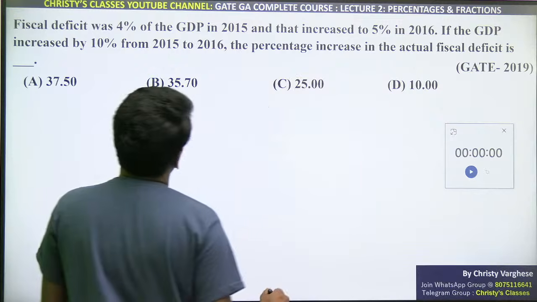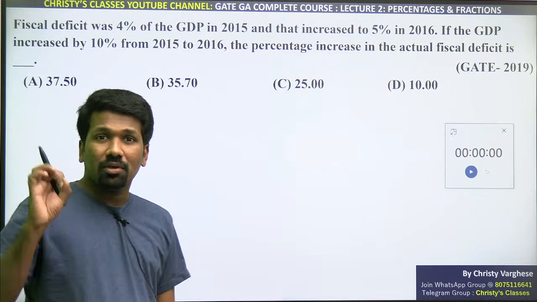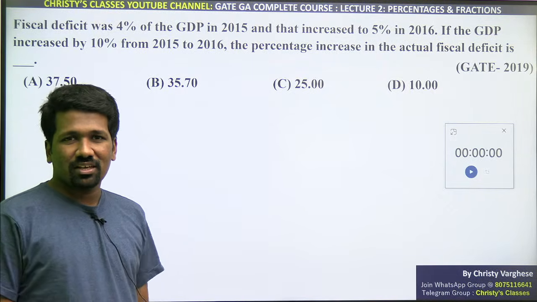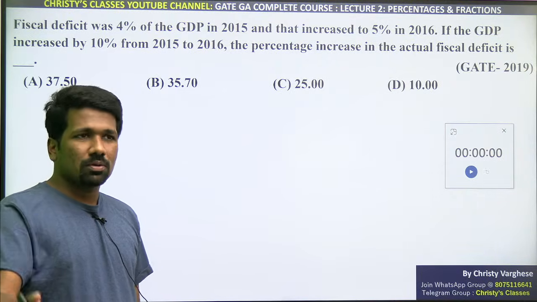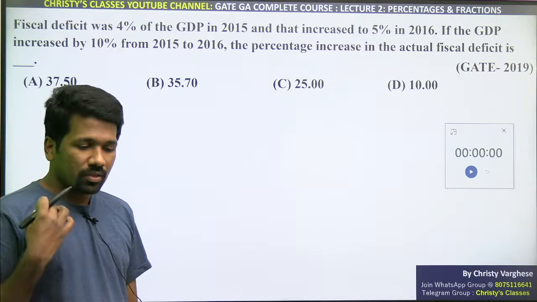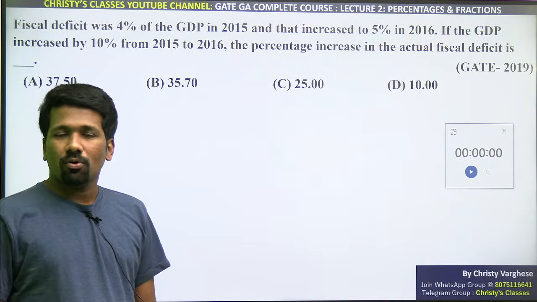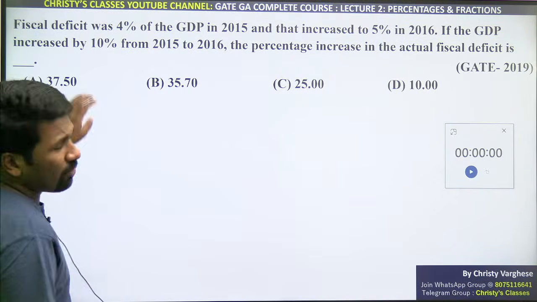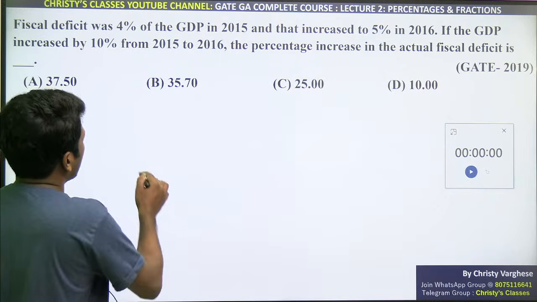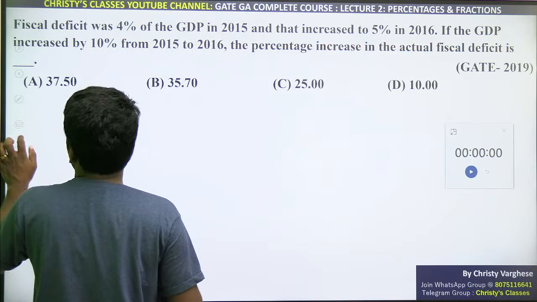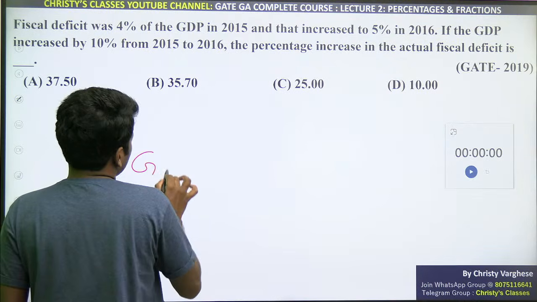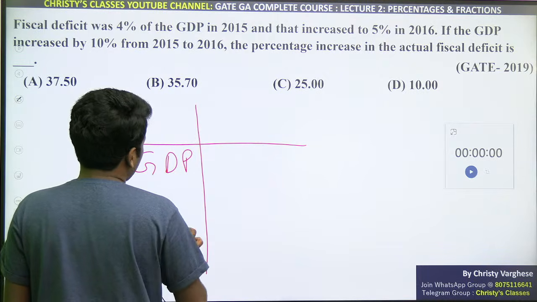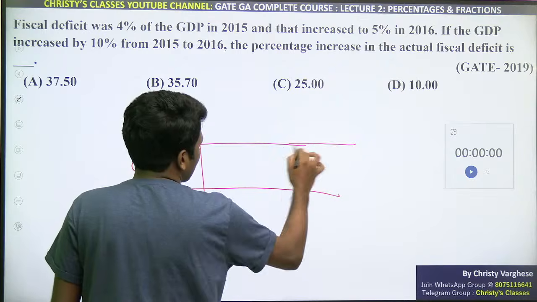Fiscal deficit was 4% of the GDP. What is the technical meaning of fiscal deficit? If you know or don't know, that does not make much difference. Some of you at least know what it is if you read newspapers or follow online channels. But whatever it is, that does not matter at all. That is another problem I want to address also. In many questions, you get trapped on a keyword that is not actually relevant to finding the final answer.